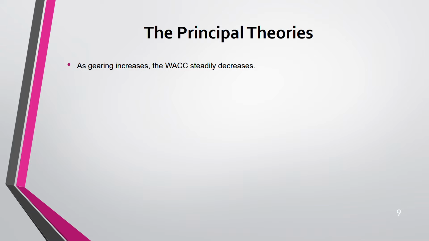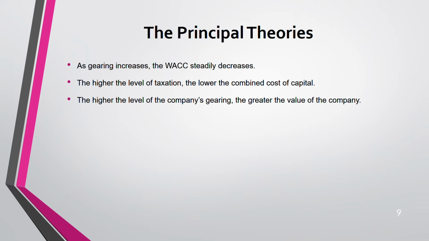Now, what's happening? As gearing increases, WACC reduces. Do you see? As gearing increases, WACC steadily decreases. Then, the higher the level of taxation, the lower the combined cost of capital. So the higher the company's gearing, the greater the value of the company. This is what they wanted to prove. Higher the gearing, greater the value of the company. So, theoretically, companies should choose a 99.9% gearing level.